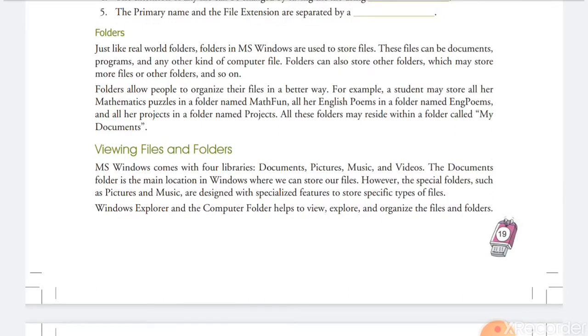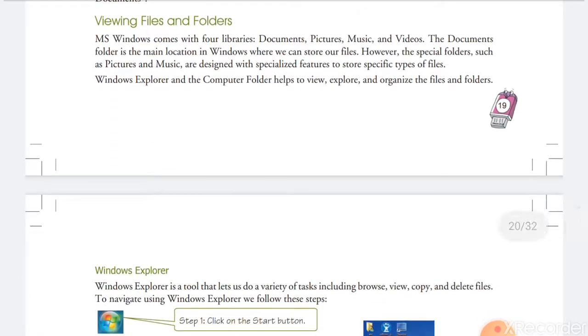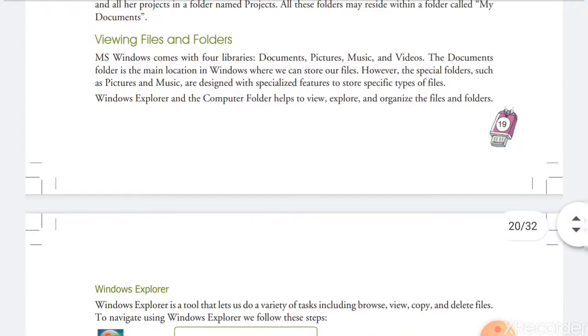How can we view the files and folders? Viewing means seeing. MS Windows comes with four libraries: documents, pictures, music, and videos. You can see here, when you open My Computer, in the pane there will be four libraries given on the left-hand side: documents, pictures, music, and videos.